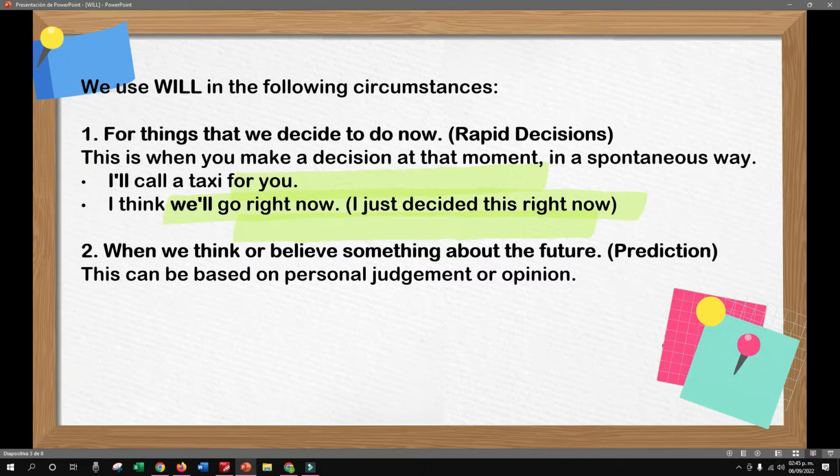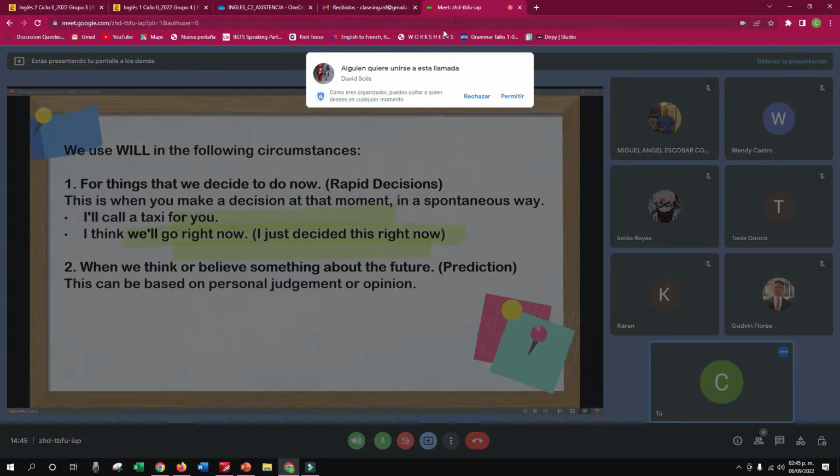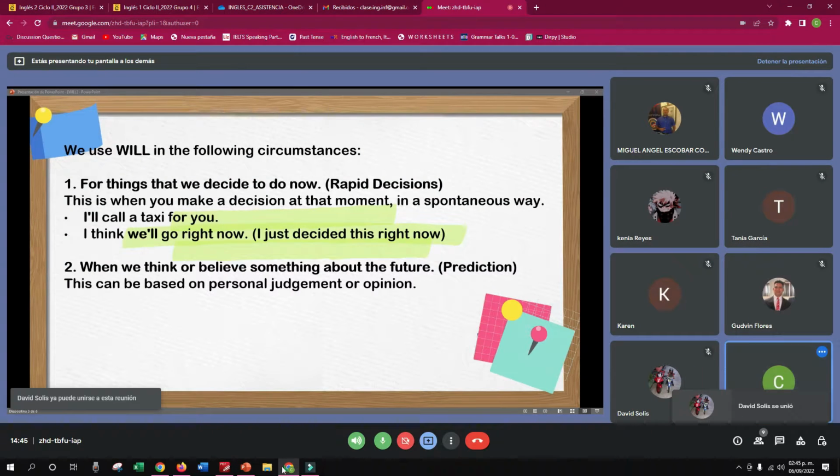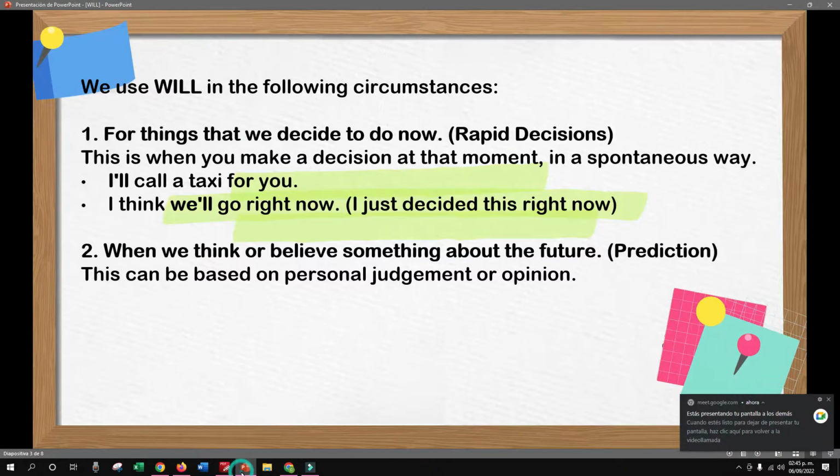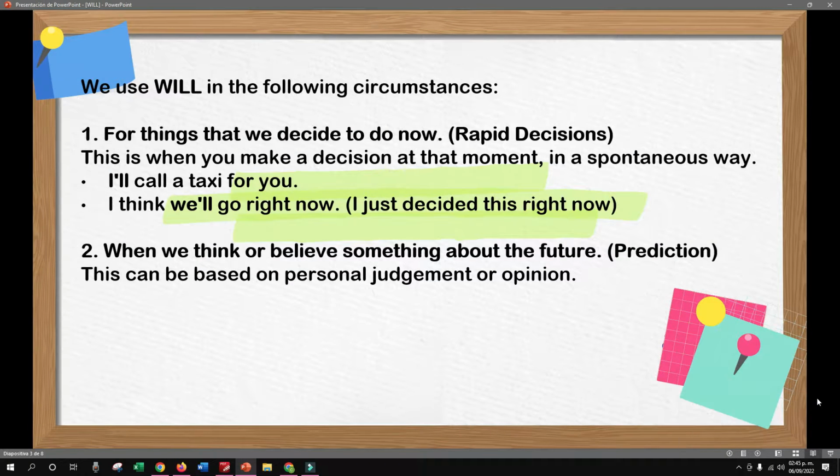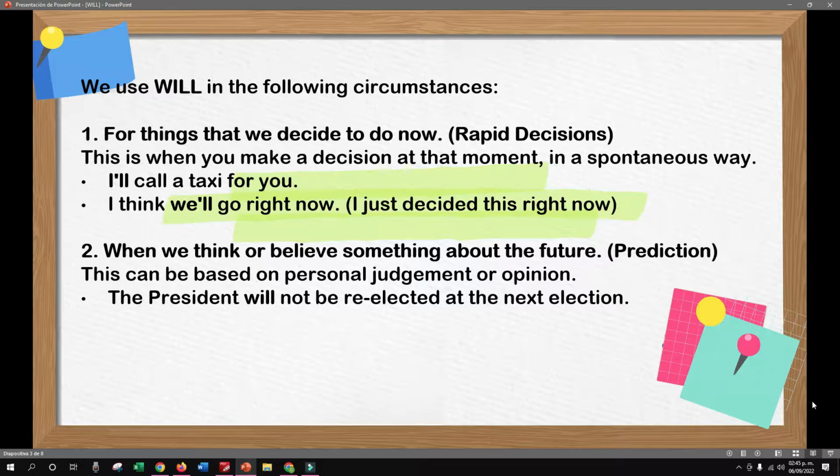When we think or believe something about the future, we're going to use will for prediction, right? This can be based on personal judgment or opinion. For example, the president will not be re-elected at the next election.